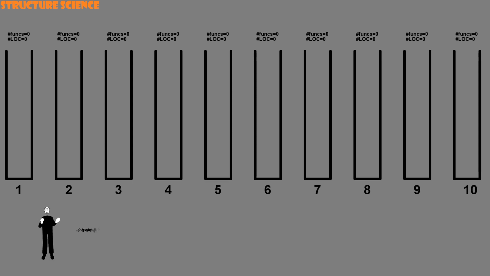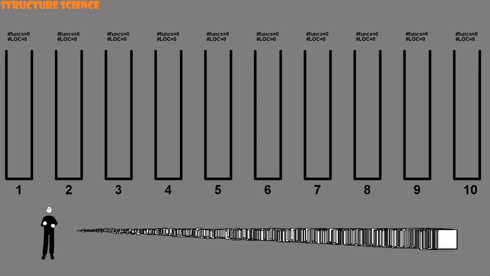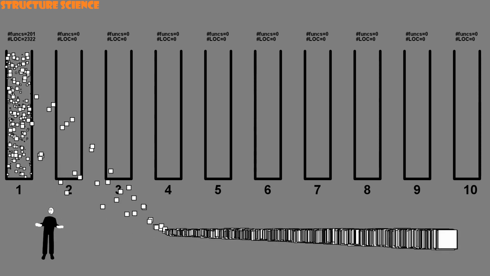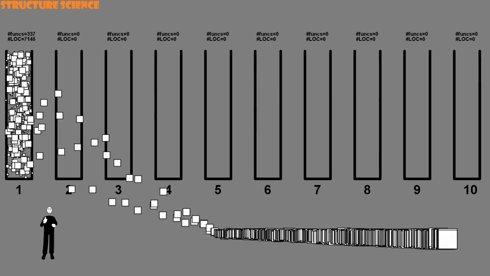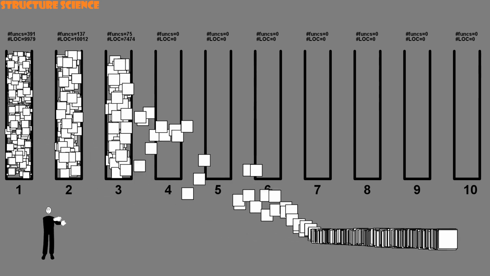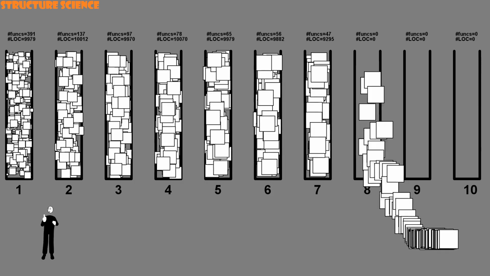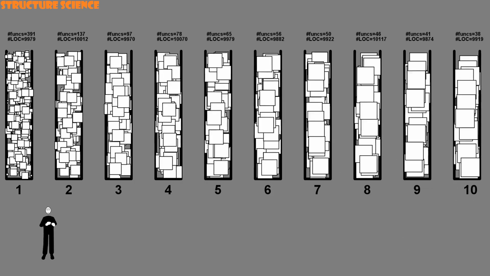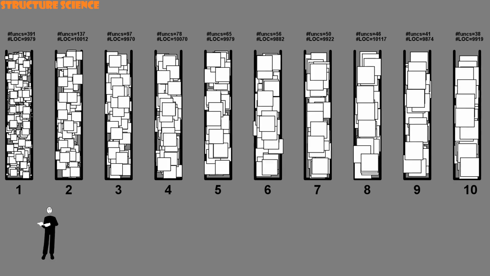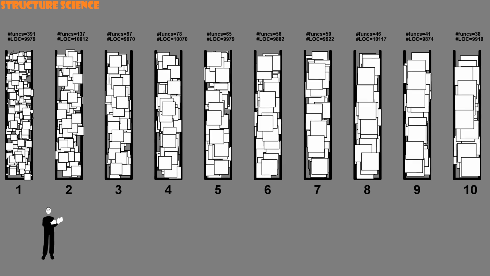Let's line up all the 1,000 functions of our program in order of increasing size. And, starting with the smallest function, let's put each consecutive function into the first decile until that decile holds 1/10 of all the lines of code in the system. We put the next functions into the second decile until it too holds 1/10 of all the lines of code and continue until all the deciles are full. Thus we'll have 10 deciles each with the same amount of code, differing only in the number of functions they contain. The first decile holds the smallest functions, the 10th decile holds the biggest. Thus, the first decile will hold a very large number of small functions and the 10th will hold a very small number of big functions.